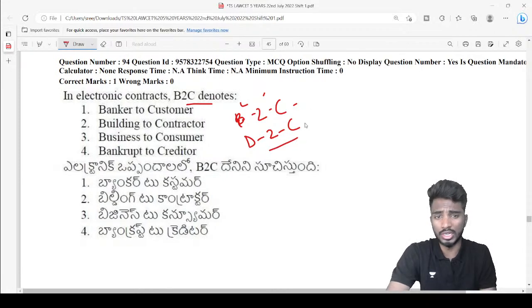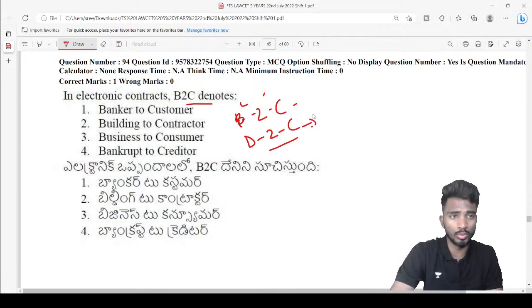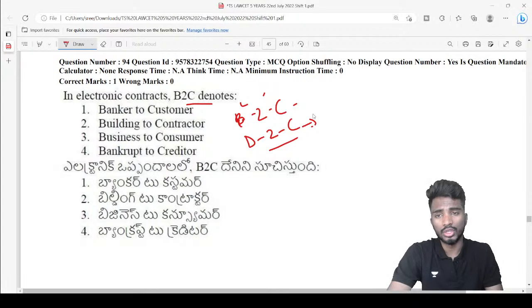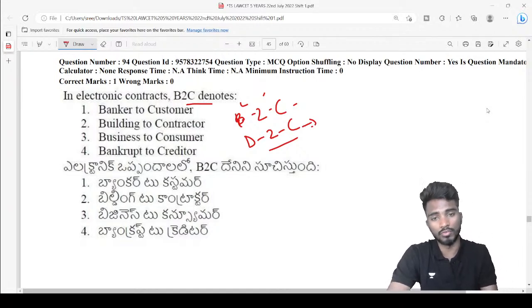Whereas D2C is a new kind of consumer facing brand. So here you will get it directly from the business, directly from the factory, I would say. For example, if you order anything from Amazon, then you are getting it directly from the seller, like directly from the factory or wherever it is there. So here we have removed the concept of middleman.